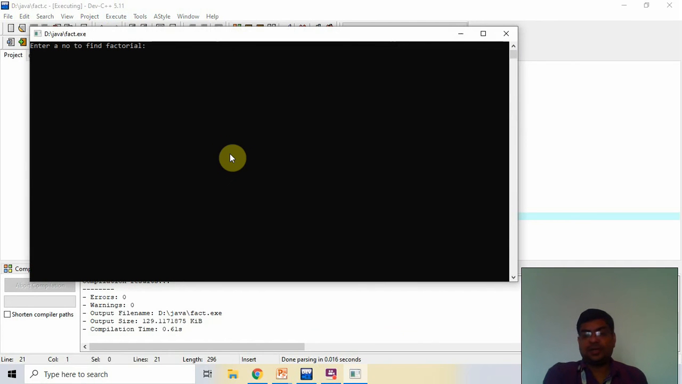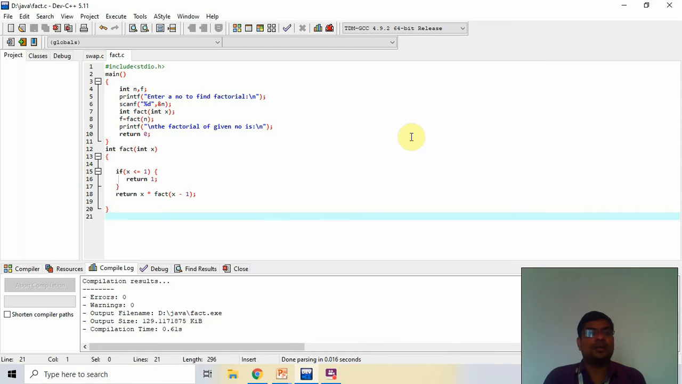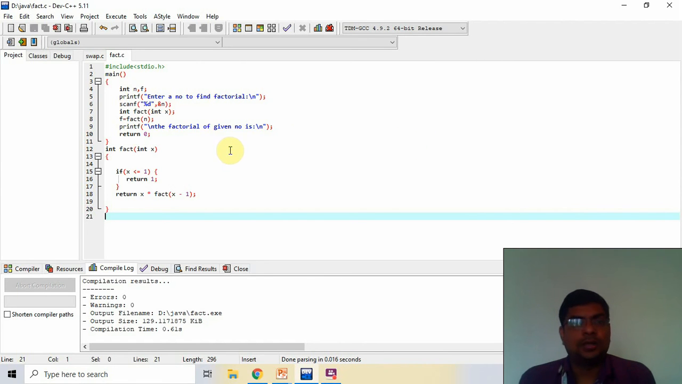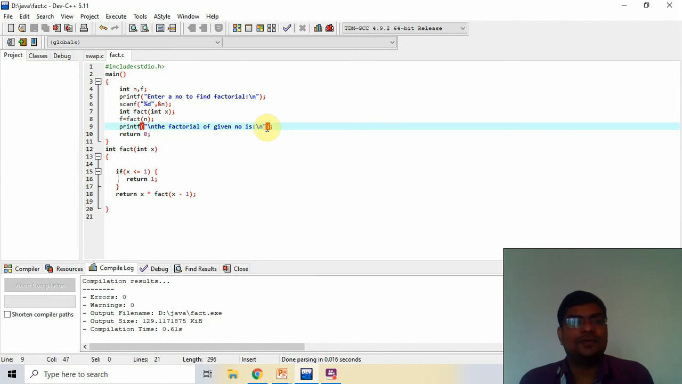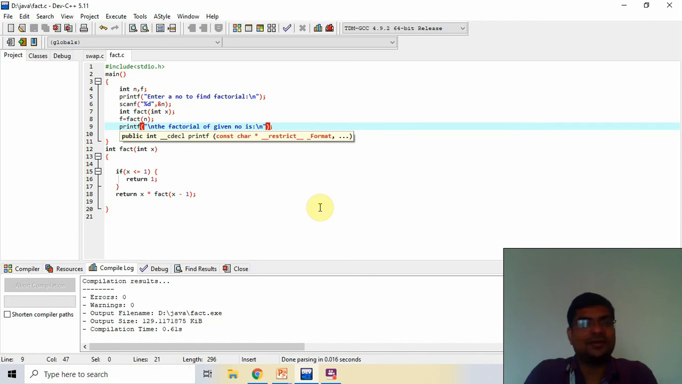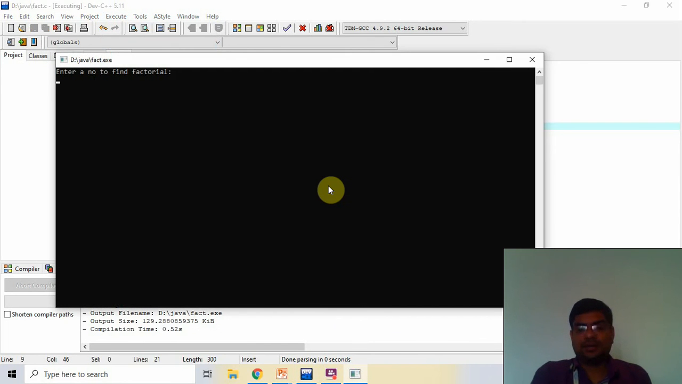Enter the factorial, 5. What is the factorial? Sorry, I didn't print the value of factorial. So I add a comma f. The factorial number is %d and f. Now I check it again. Execute, compile again. I give 5 and the factorial is 120.